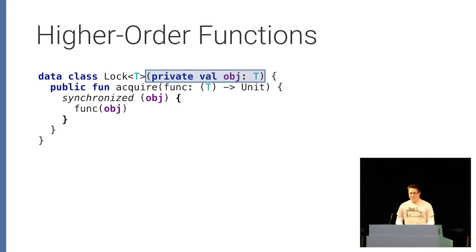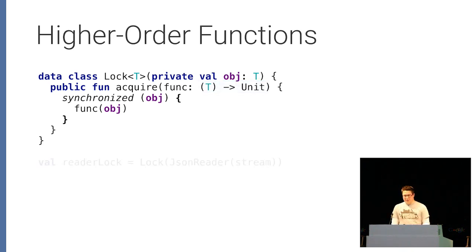So we're declaring that this lock takes in an object of type T, so any type, in its constructor, and it stores it in a private variable so it can't be accessed publicly. And then you'll see this is our higher order function. It takes in a function that receives the instance, and then Unit is the word for void. It returns nothing.